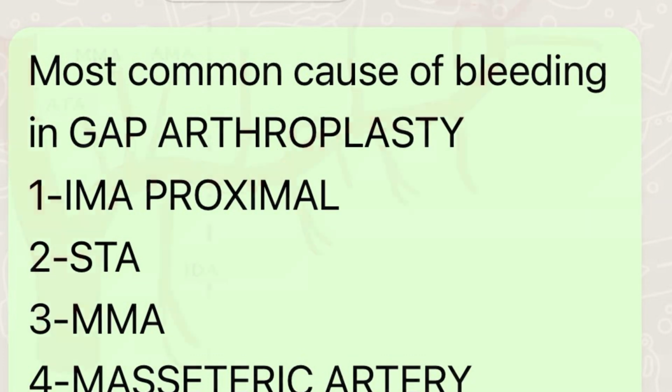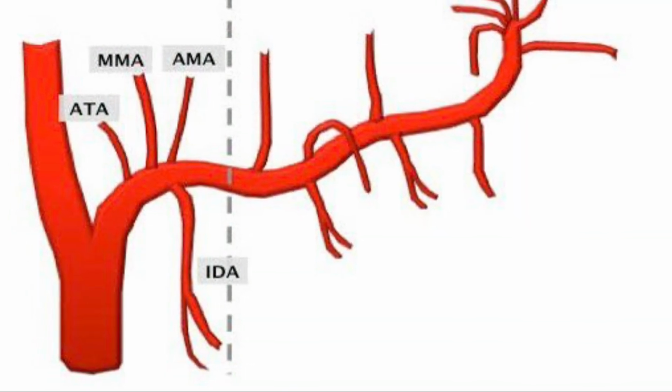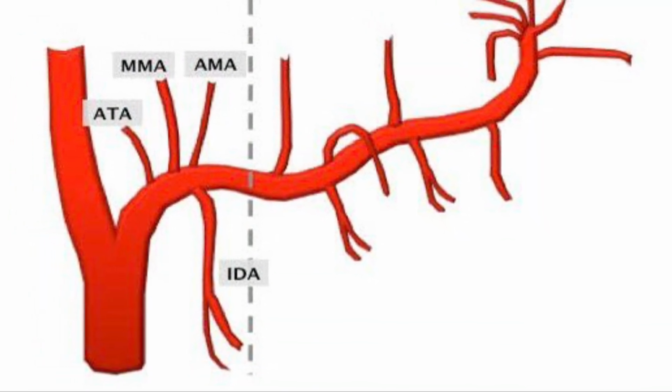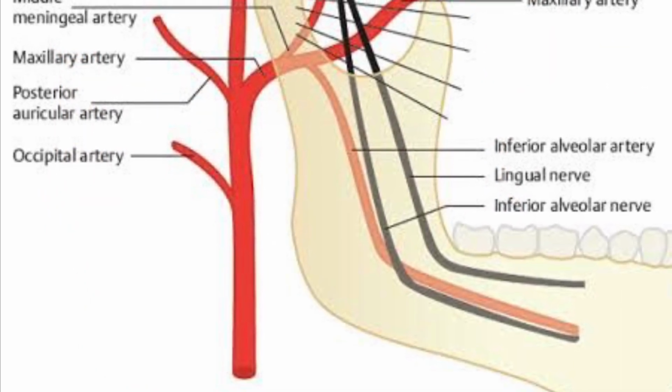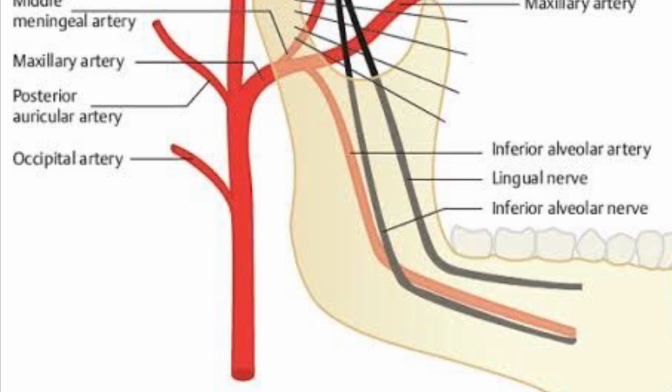And another important point, ligation of external carotid artery will not help in the maxillary artery bleed because retrograde flow will continue. So you have to stop bleeding by ligation of both ends.